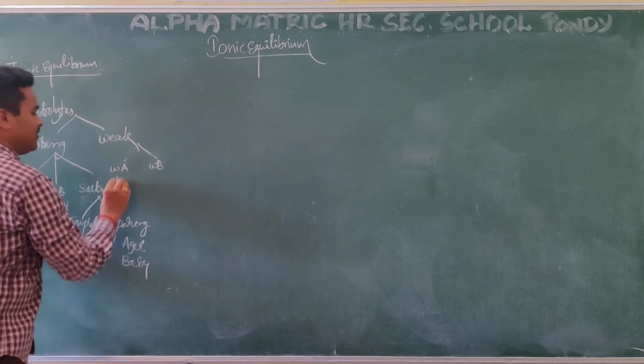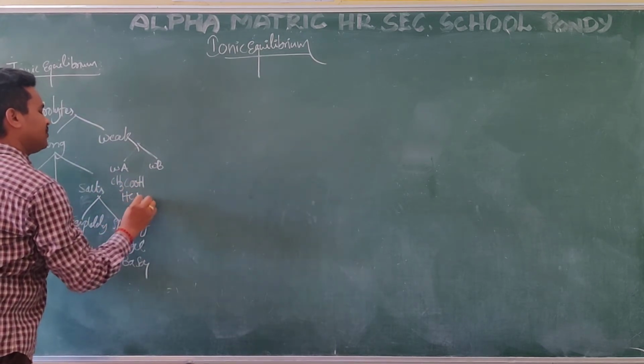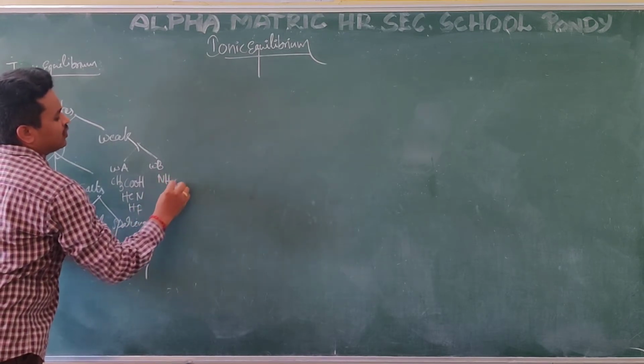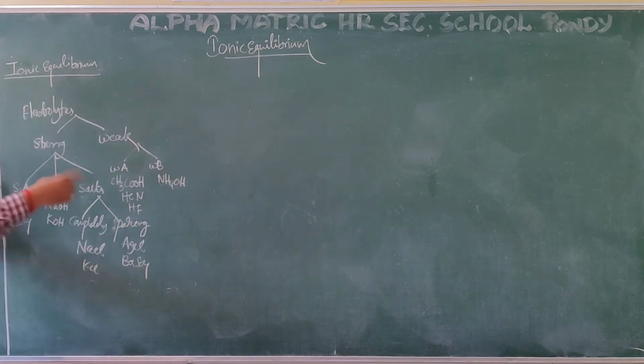Now the weak acids. What are the weak acids? Acetic acid, HF, like that. A weak base is like NH4OH, that we can study. These are all what I am going to use repeatedly.